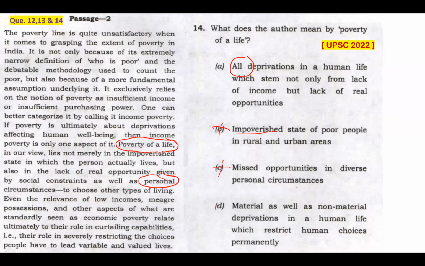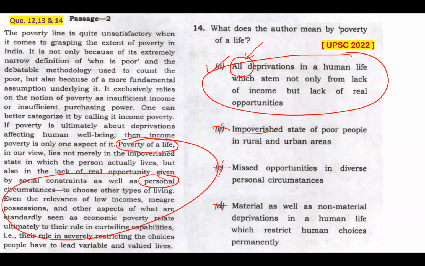Option D, material as well as non-material deprivations in a human life which restrict human choices permanently. Again, the word restriction is used, but that is another context. That's not the context where the author would mean this is the meaning of poverty of life. No, that is not the meaning of poverty of life. I have a small reservation with this word all, but it's okay since B, C, D are easy eliminations. Option A is my answer. At least that is a part of the context and poverty of life. Soon after that, what is mentioned is this option, what is mentioned soon after poverty of life. So we can find it here. I hope that's clear.